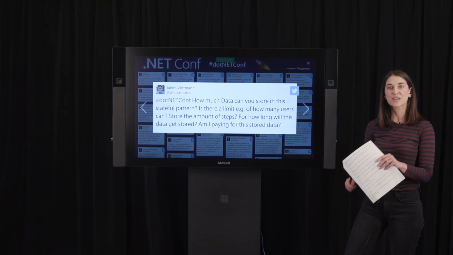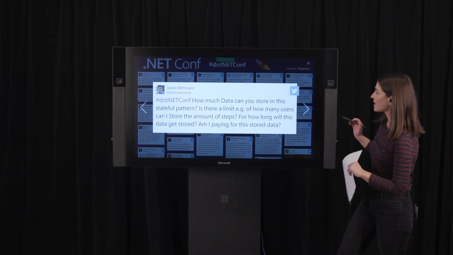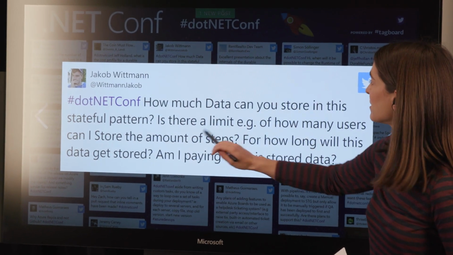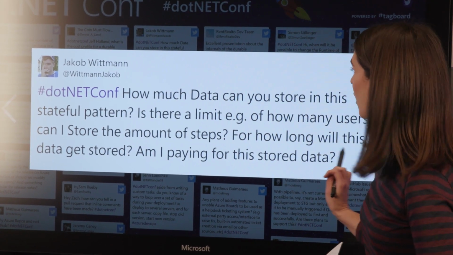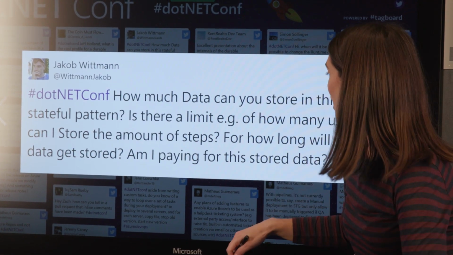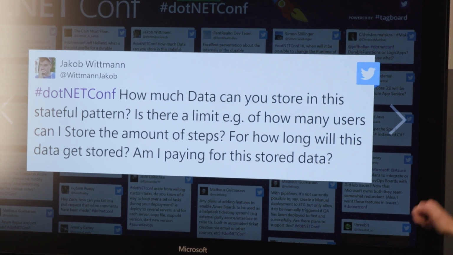Cool. And I think we have time for one more question. So the last one is, how much data can you store in the stateful pattern? Is there a limit of how many users I can store, the amount of steps? For how long will this data get stored? Am I paying for this stored data? So it's really up to the storage account behind the scenes for some of the limits. There's no limits with the framework itself. We'll just use your Azure storage account. You will be paying for that storage.